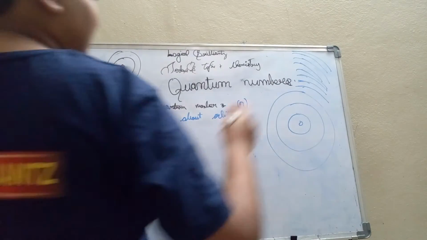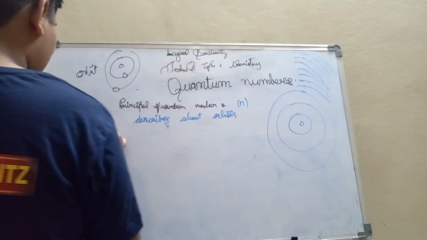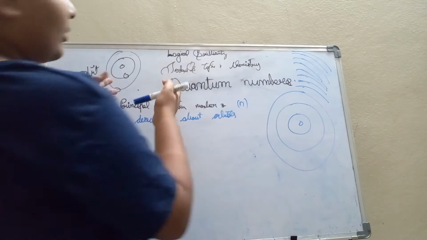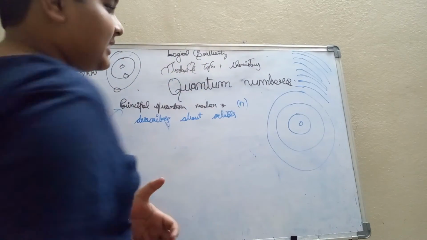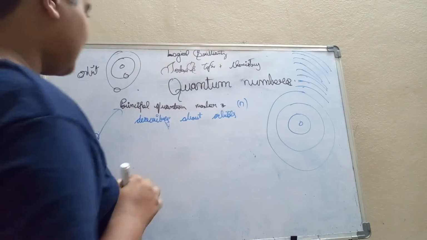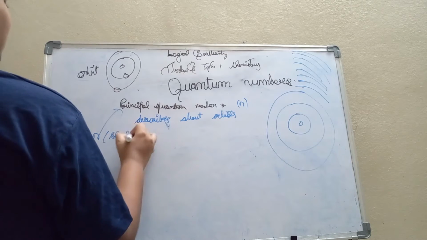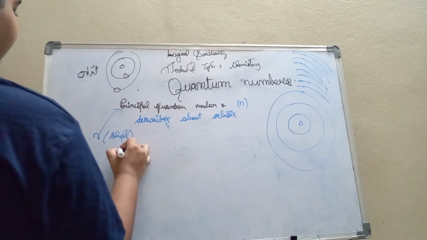These shells are represented by n, the principal quantum number, because the principal quantum number describes orbitals. So the principal quantum number is nothing but the shell. If n equals 1, it is the first shell. Sorry, I wrote it in reverse.